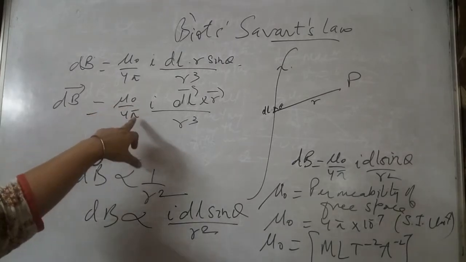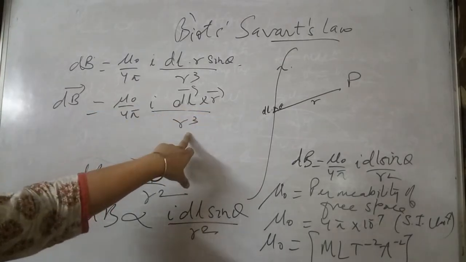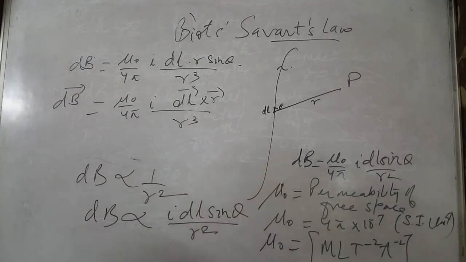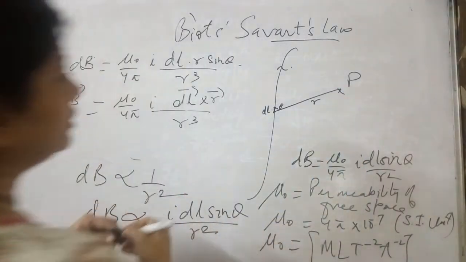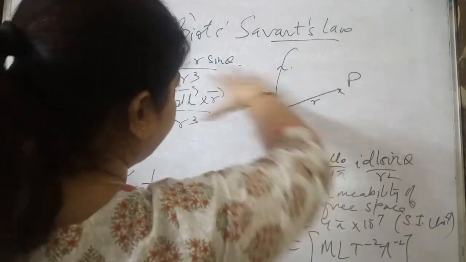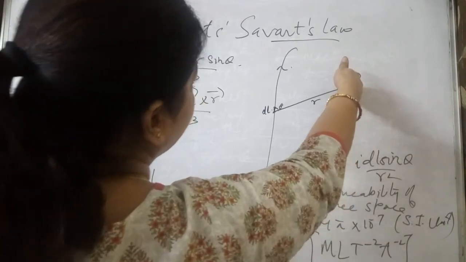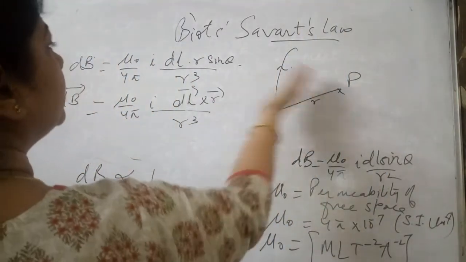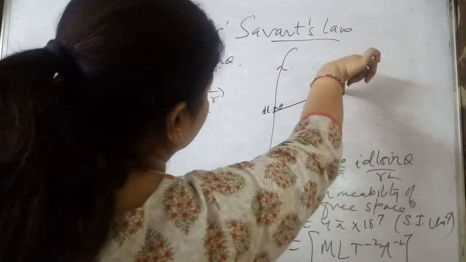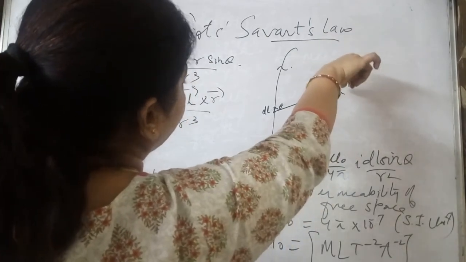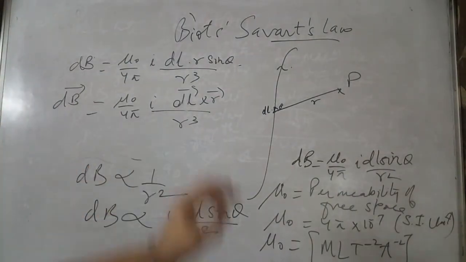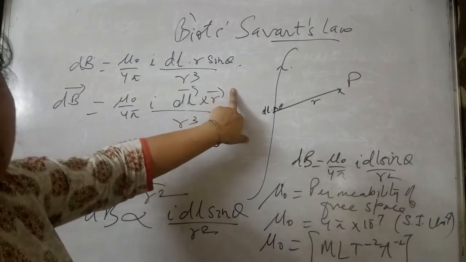dB vector is mu 0 by 4 pi I dl vector cross r vector by r cube, because dl vector cross r vector will give dl r sine theta. The direction of this generally we give as a cross, because the direction is perpendicular into the plane of the board. And if I consider a point on this side, then it is perpendicularly coming out. That direction has been shown as the cross, and if I take this point P here, we can show it by a dot.